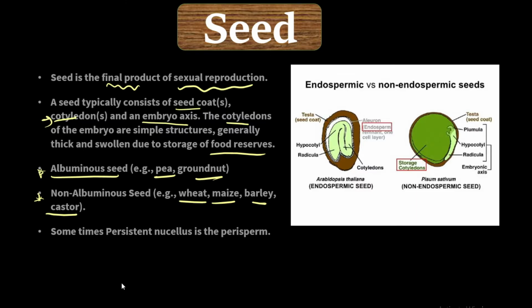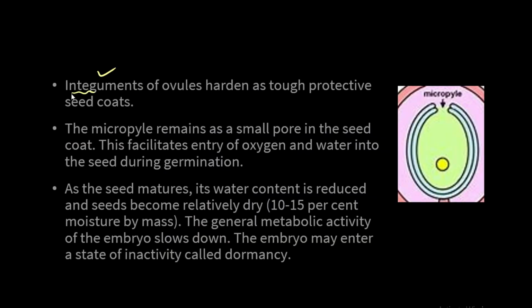Well, sometimes in some species, the persistent nucellus may convert into perisperm. Nucellus has some kind of nutrition in it which covers the embryo sac, that we had discussed in the structure of ovule, right? So moving further, the layer integuments.